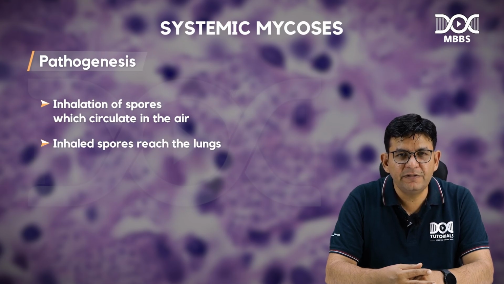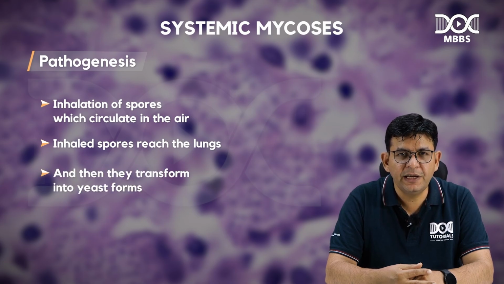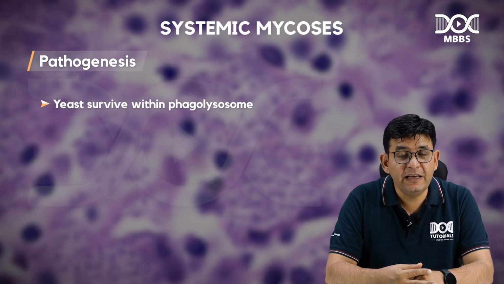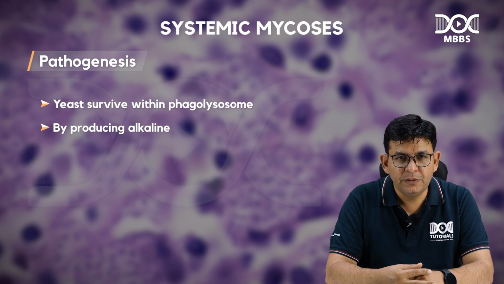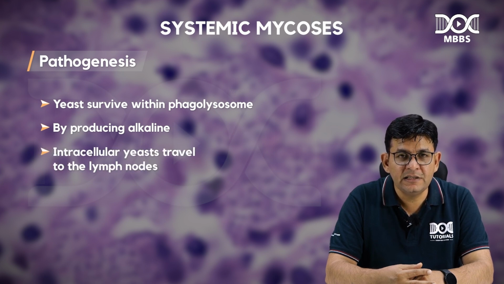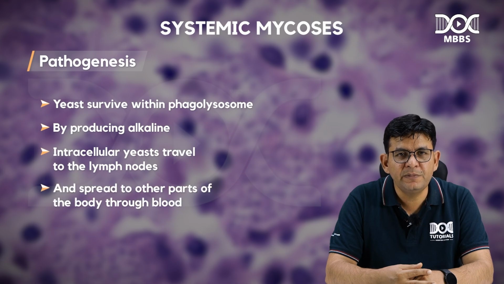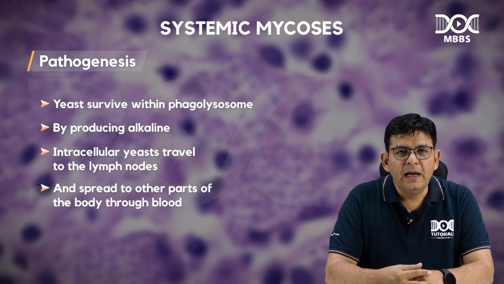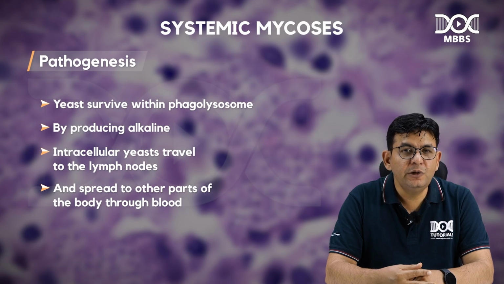These inhaled spores go to the lungs, and in the lungs the alveolar macrophages phagocytose them. There in the macrophages itself, they change into what? Yeast forms. These yeast forms survive within the phagolysosome by producing what? Alkaline substances. Then these intracellular yeast cells go to the lymph nodes and spread to other parts through the bloodstream. Fine. And you can even observe them in the bone marrow.